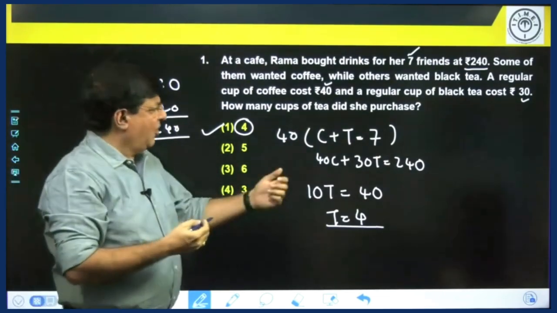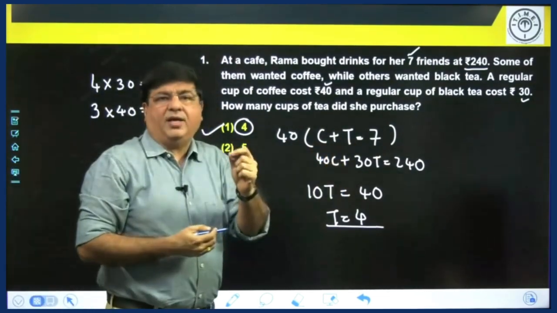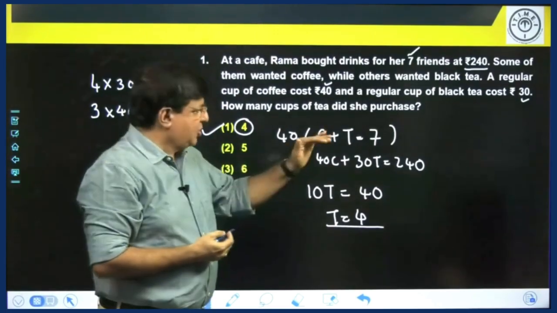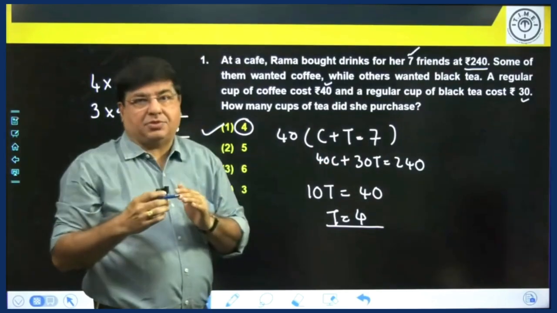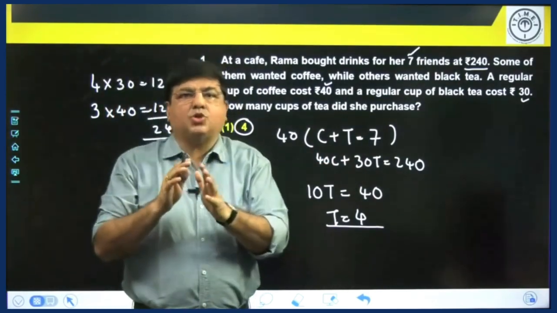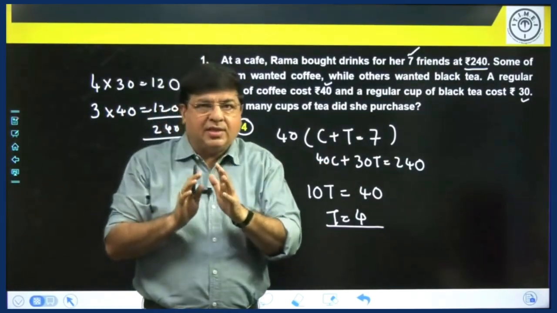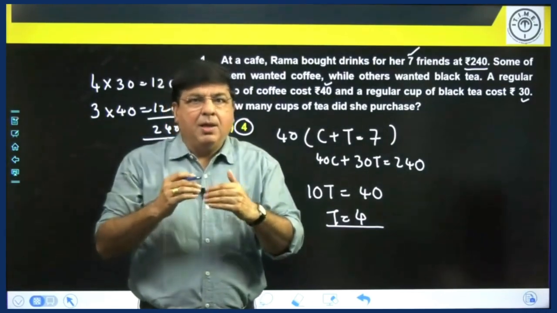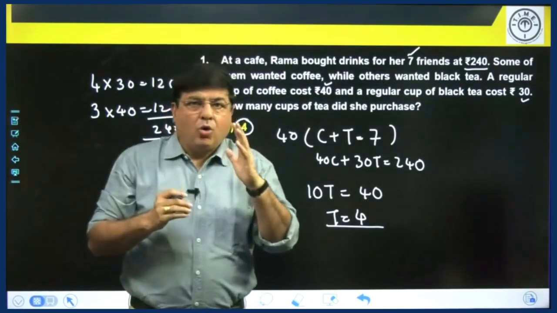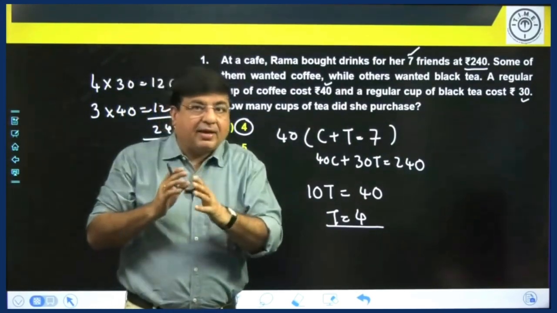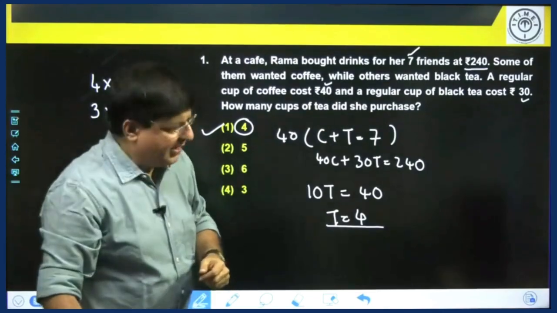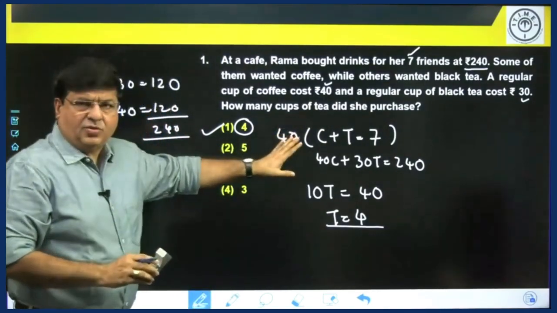So another way of solving would be to write two very simple equations and solve them without writing many simplification steps. Try to do calculations orally and you will see how your speed improves dramatically. Oral calculation improves the speed dramatically. Try it out. Let's go to the next question. Okay, so this first question is clear.